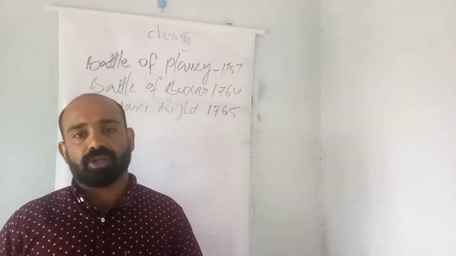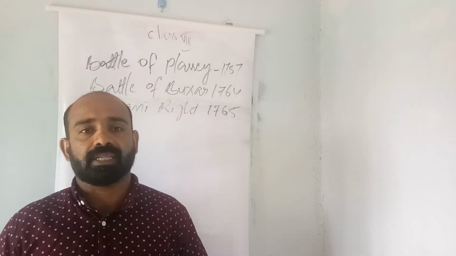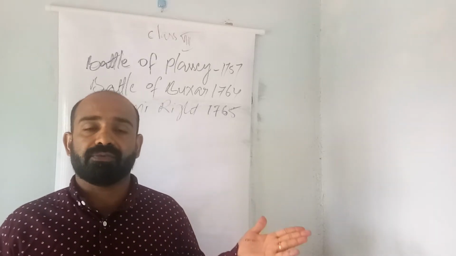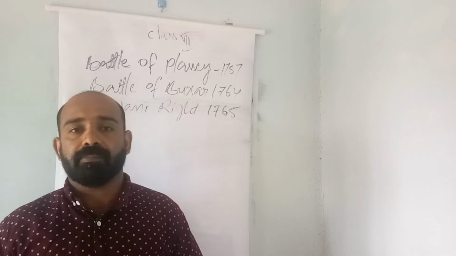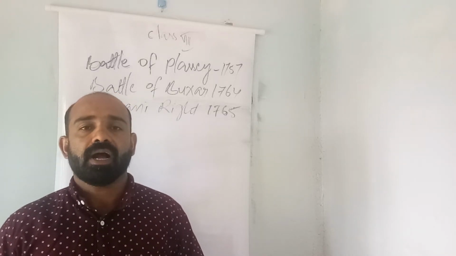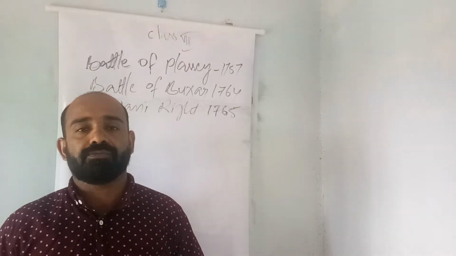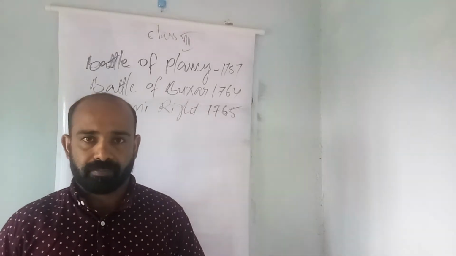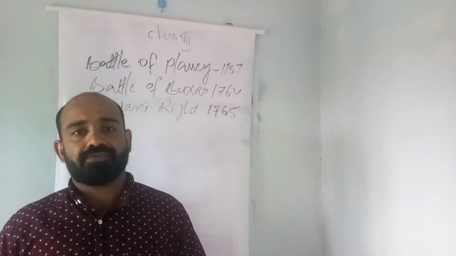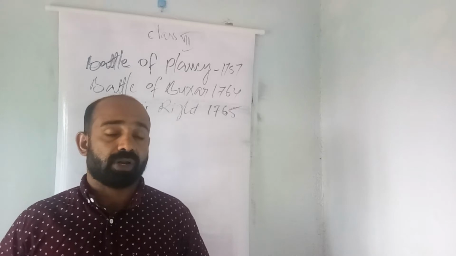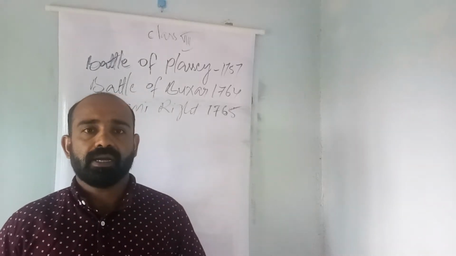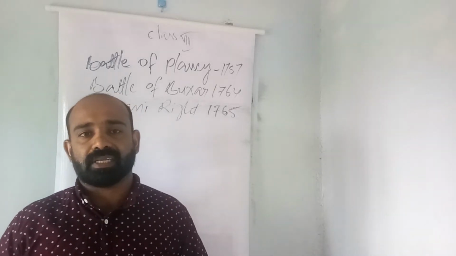After killing Sirajuddaulah, the company would appoint him as the Nawab of Bengal. Believing the words of the company and Robert Clive, Mir Jafar betrayed Sirajuddaulah, and the company could easily defeat and kill him. After killing Sirajuddaulah, the company appointed Mir Jafar as the Nawab of Bengal.